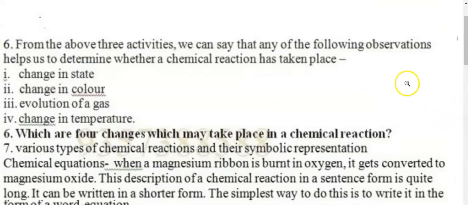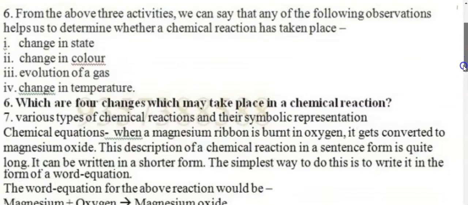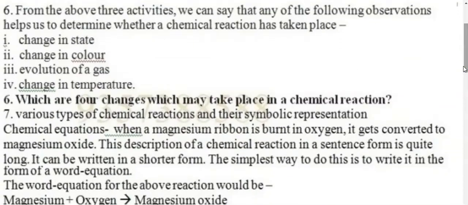From the above three activities, we can say that any of the following observations helps us to determine whether a chemical reaction has taken place. So for a chemical reaction, now we get the complete answer. In the beginning, I asked you what is the difference between physical and chemical reaction. So here three things are very important. First, change in state, change in color, evolution of a gas, and change in temperature. Of course, temperature also changes if you touch the flask. So it means in a chemical reaction, all the four things are taking place.